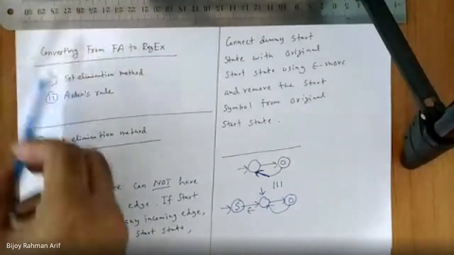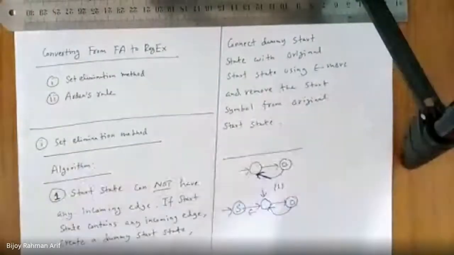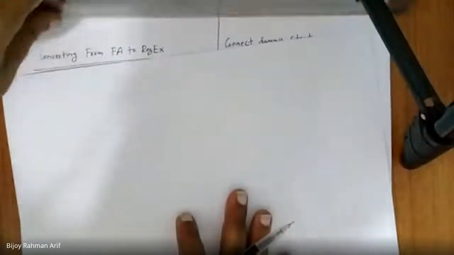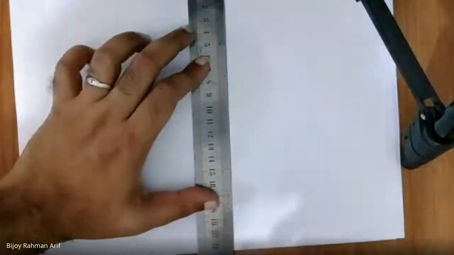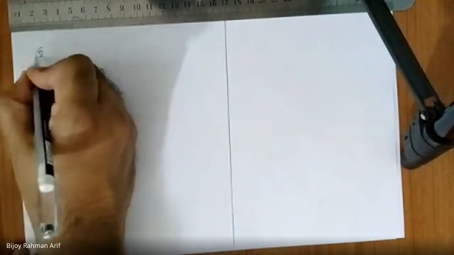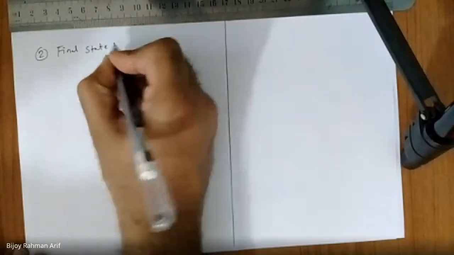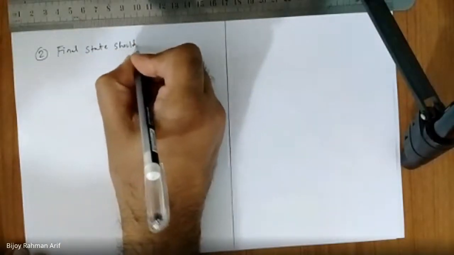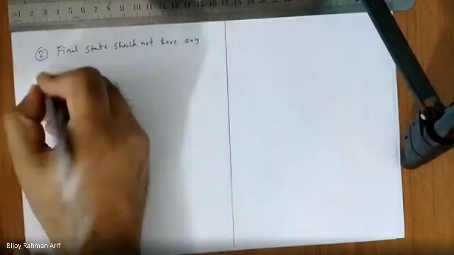Now what is step two? Step two is something like this. Final state should not have any outgoing edge.